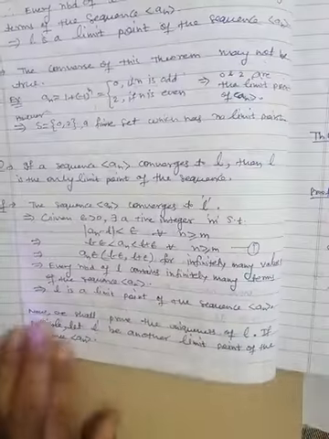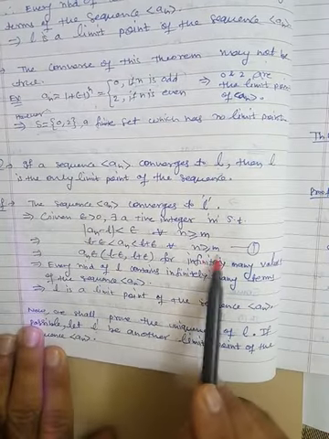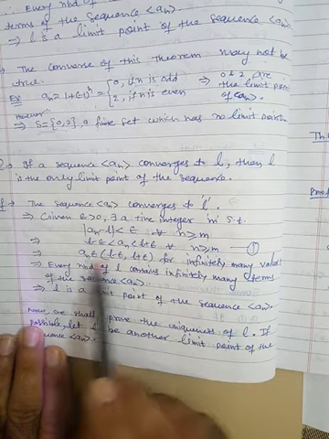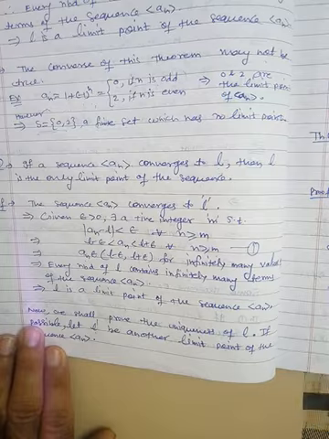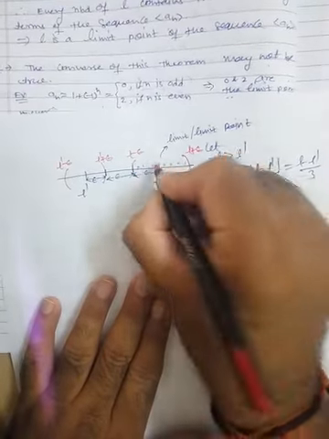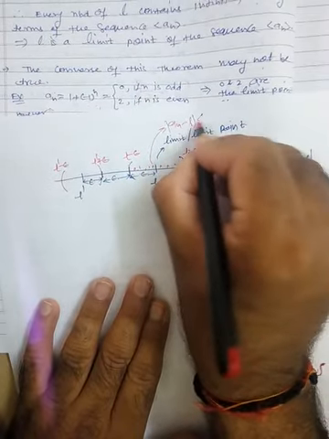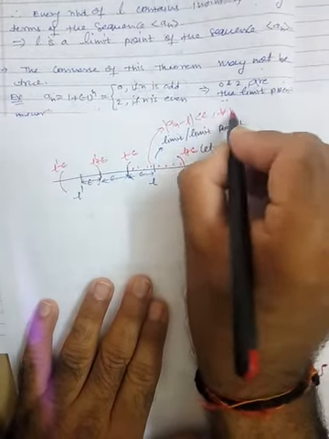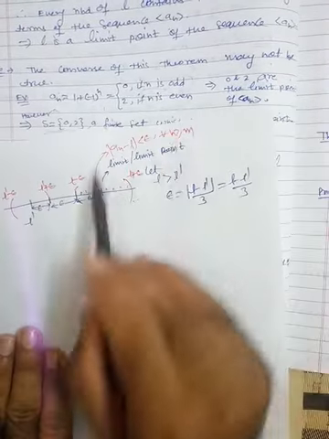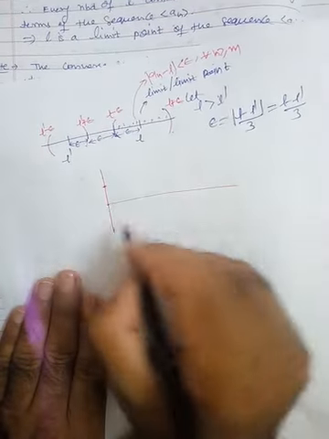for all n greater than or equal to m, an is lying in this interval. That means here all the terms are lying. An minus L is less than epsilon for all n greater than or equal to m. That means all the terms of the sequence are lying here.